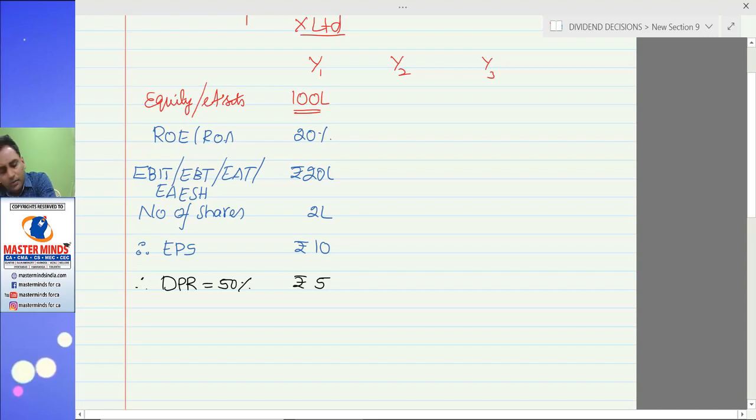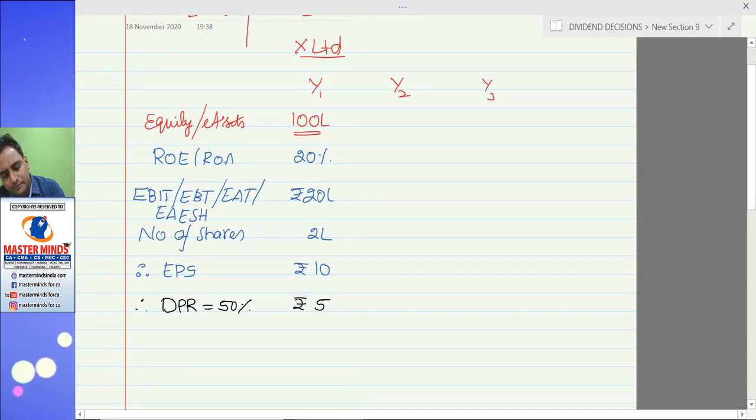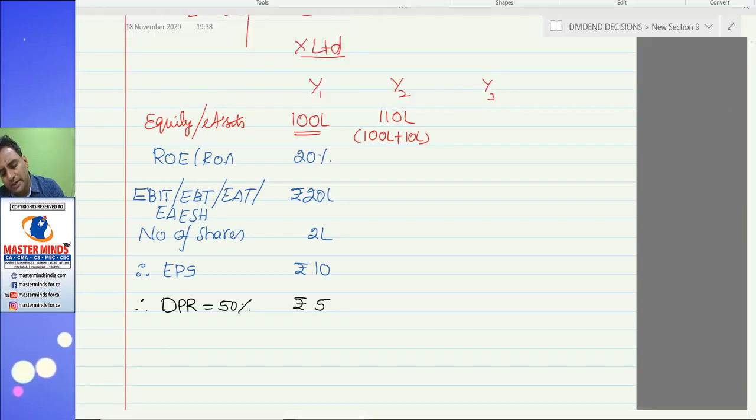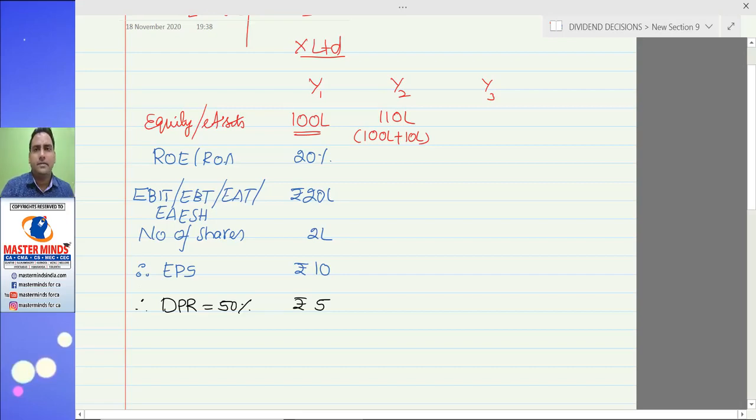5 rupees into how many shares are there? 2 lakh. That means 10 lakhs. In the next year, equity balance base 100 lakhs plus 10 lakhs retention, put together 110 lakhs. I told you the firm maintains a fixed dividend, fixed rate of return on assets. It is not expected to change.